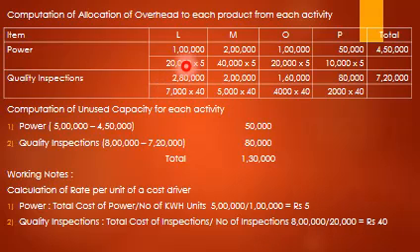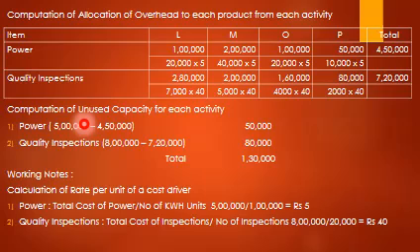So 20,000 into 5, 1 lakh; 40,000 into 5, 2 lakh; 20,000 into 5, 1 lakh; 10,000 into 5, 50,000. Quality inspection: 7,000 inspections into 40, 2 lakh 80,000. 5,000 inspections into 40, 2 lakh. 4,000 into 40 comes to 1 lakh 60,000. 2,000 into 40 comes to 80,000. So the total comes to 7 lakh 20,000.